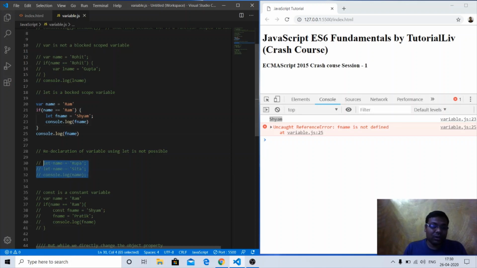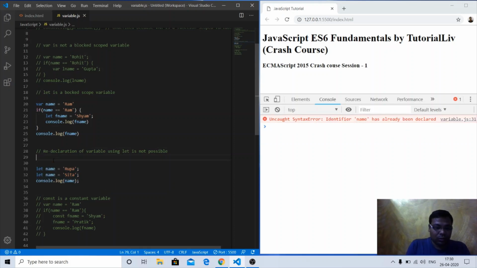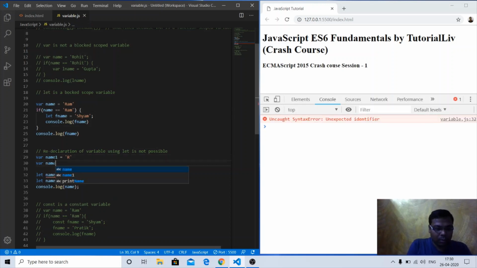There is one more difference. Let's try redeclaration of a variable using var. If I do var name1 equal to r, and again var name1 equal to g, it won't throw any error. Let me comment out this first because the error was from that.